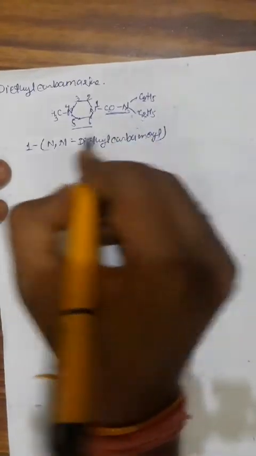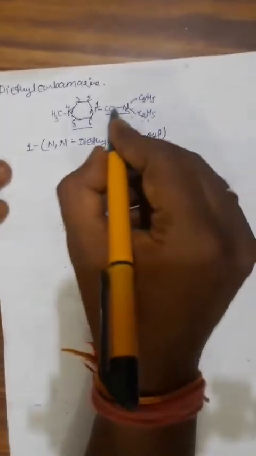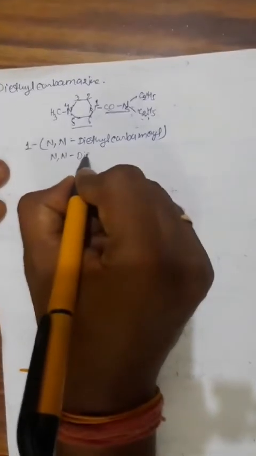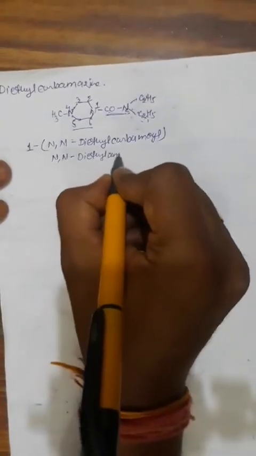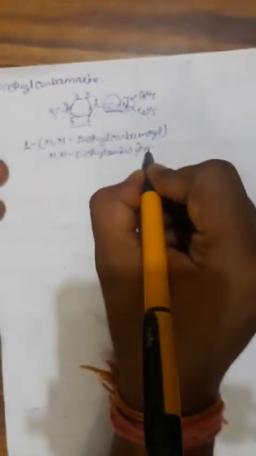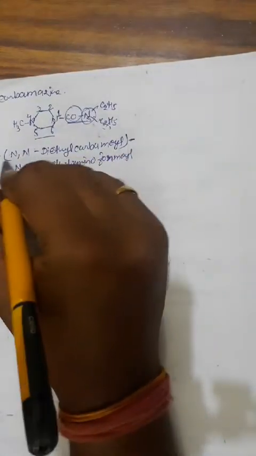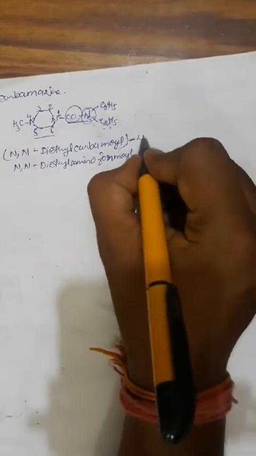We can also write it as N-diethyl aminoformoyl. This is amino and this one is formoyl. Here we have N-diethyl carbamoyl, and this one is the methyl, which is in the 4th position.